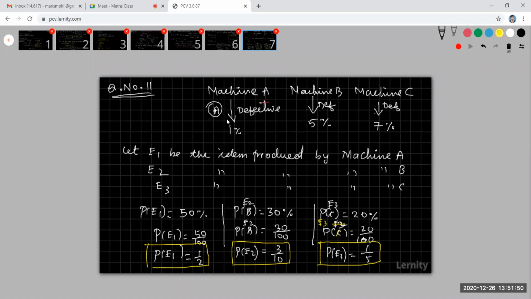Now I am going to take a defective item. A is the defective item. Let A be the event that the defective item comes from machine A, that is E1. That is 1%. The probability of the defective item coming from machine B is 5%. The defective item coming from machine C is 7%. All these are given.